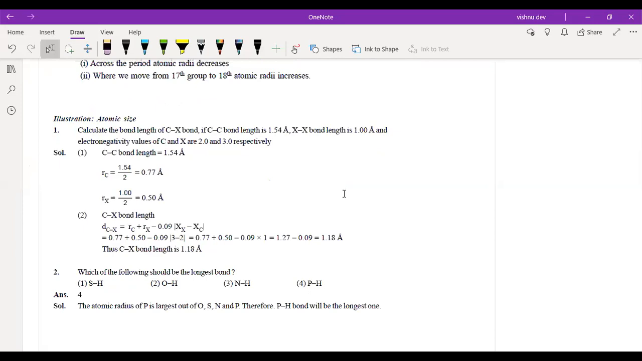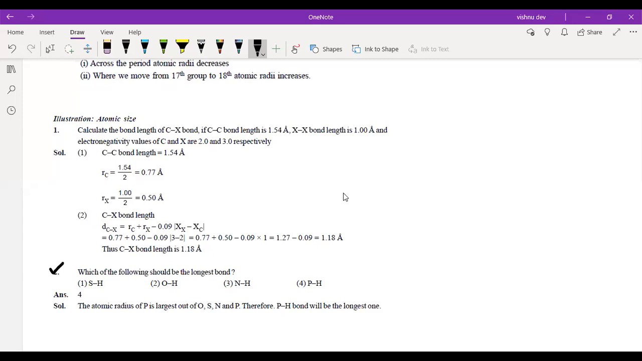Now see question number 2. Which of the following should be the longest bond? This type of question will be asked. What do you think? The answer is given already, but think about that.